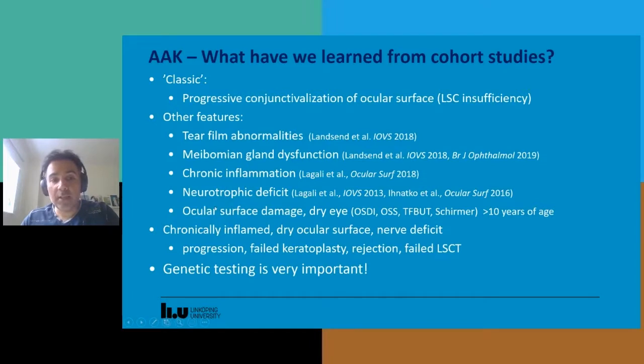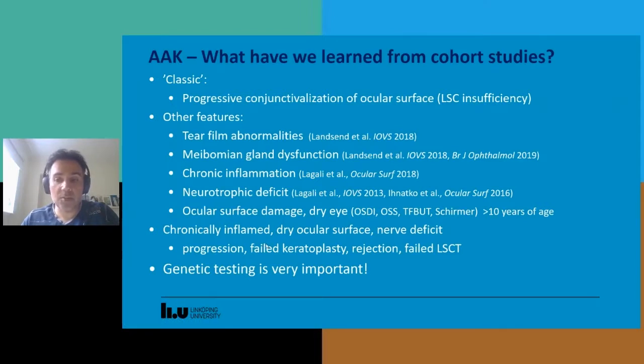So we also see ocular surface damage and dry eye signs in aniridia. This is seen with the ocular surface staining, also the reduced breakup time and reduced tear production. And it's interesting that these parameters are already altered from about 10 years of age, and that is across the board, regardless of the type of mutation. So what we can think about with a chronically inflamed dry ocular surface with this nerve deficit, well,